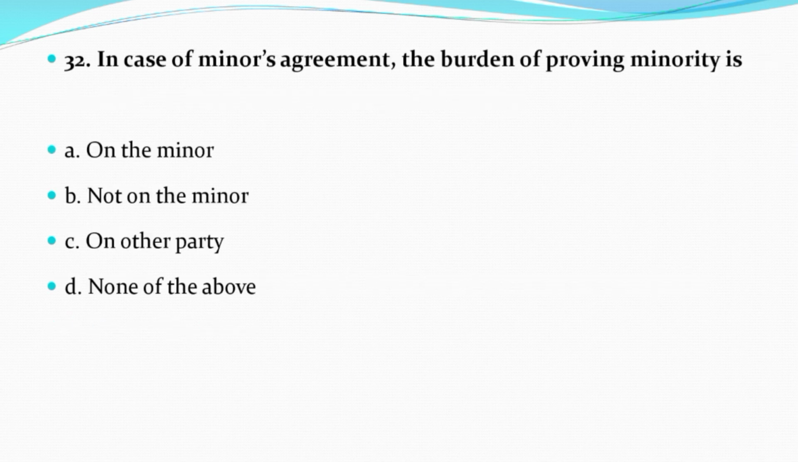Now question number 32. In case of minor's agreement, the burden of proving minority is: Option A, on the minor. Option B, not on the minor. Option C, on other party. Option D, none of the above. And the correct answer is option A, that is on the minor.